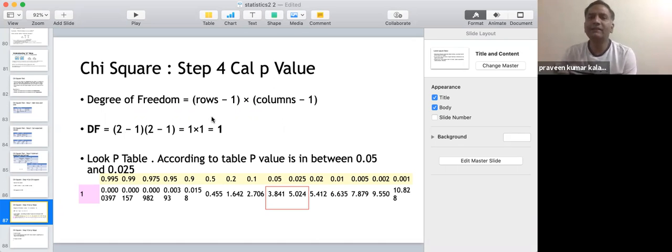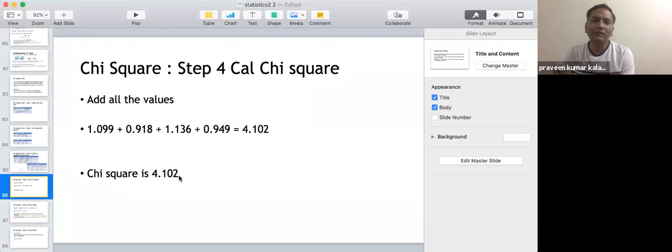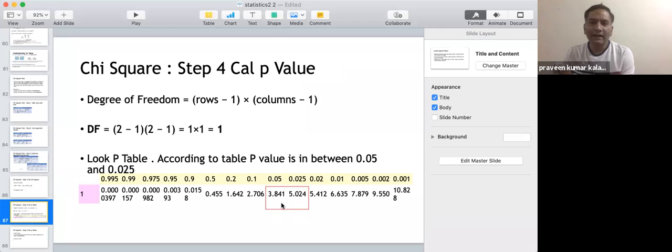So pretty easy way of calculating the degree of freedom. You take this degree of freedom and look at the chart. So for 1 in this particular row, you can see where exactly this 4.102 is fitting. Basically, it is more than 3.841 and less than 5.024.